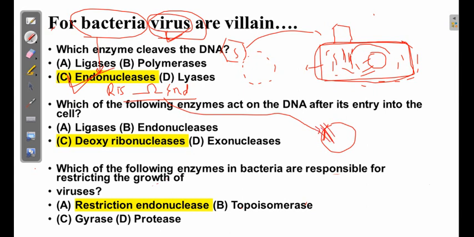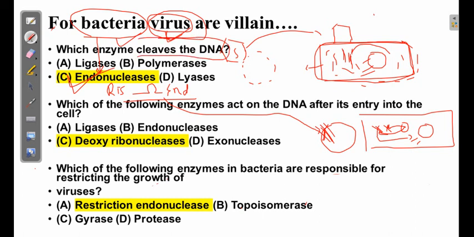So whenever a virus enters the bacteria, this restriction endonuclease enzyme identifies the specific sequence, binds with it and destroys it, so that the viral DNA cannot hijack the machinery of the bacterial cell and replicate itself. Basically, restriction endonuclease is a protective mechanism that bacteria have, which protects the bacteria by cleaving or destroying the foreign DNA.